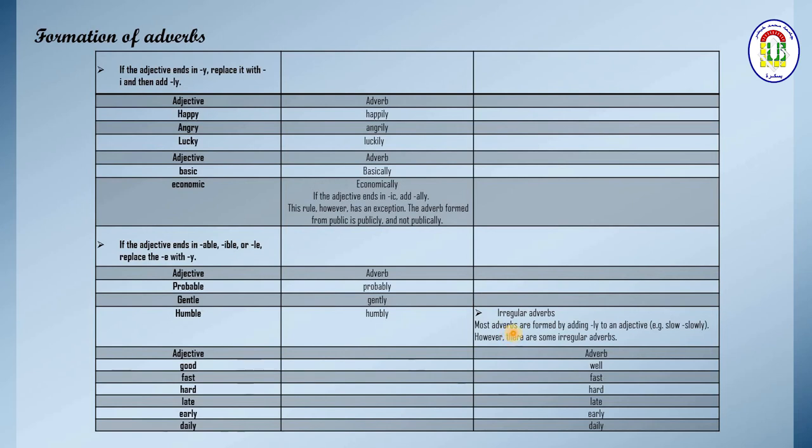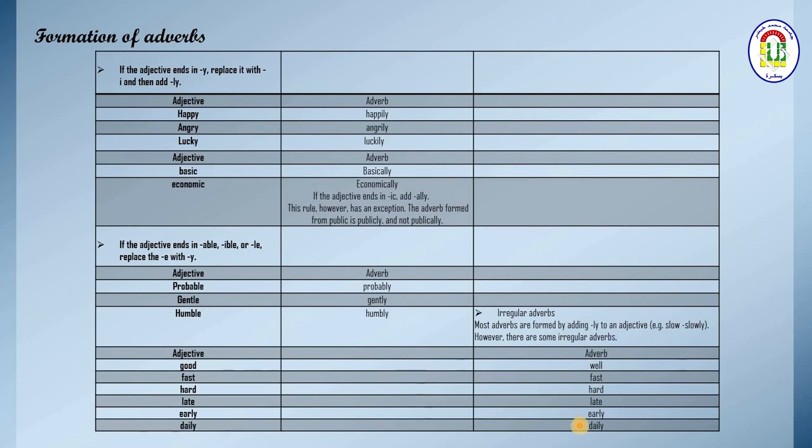So most adverbs are formed by adding ly to an adjective. Example, slow, slowly. This is the rule. However, there are some irregular adverbs that do not normally accept this rule, ly at the end. We have examples for this, good. The adjective good will be well as an adverb. Fast, it stays fast. Hard, hard. Late, it will be late. Early, early.